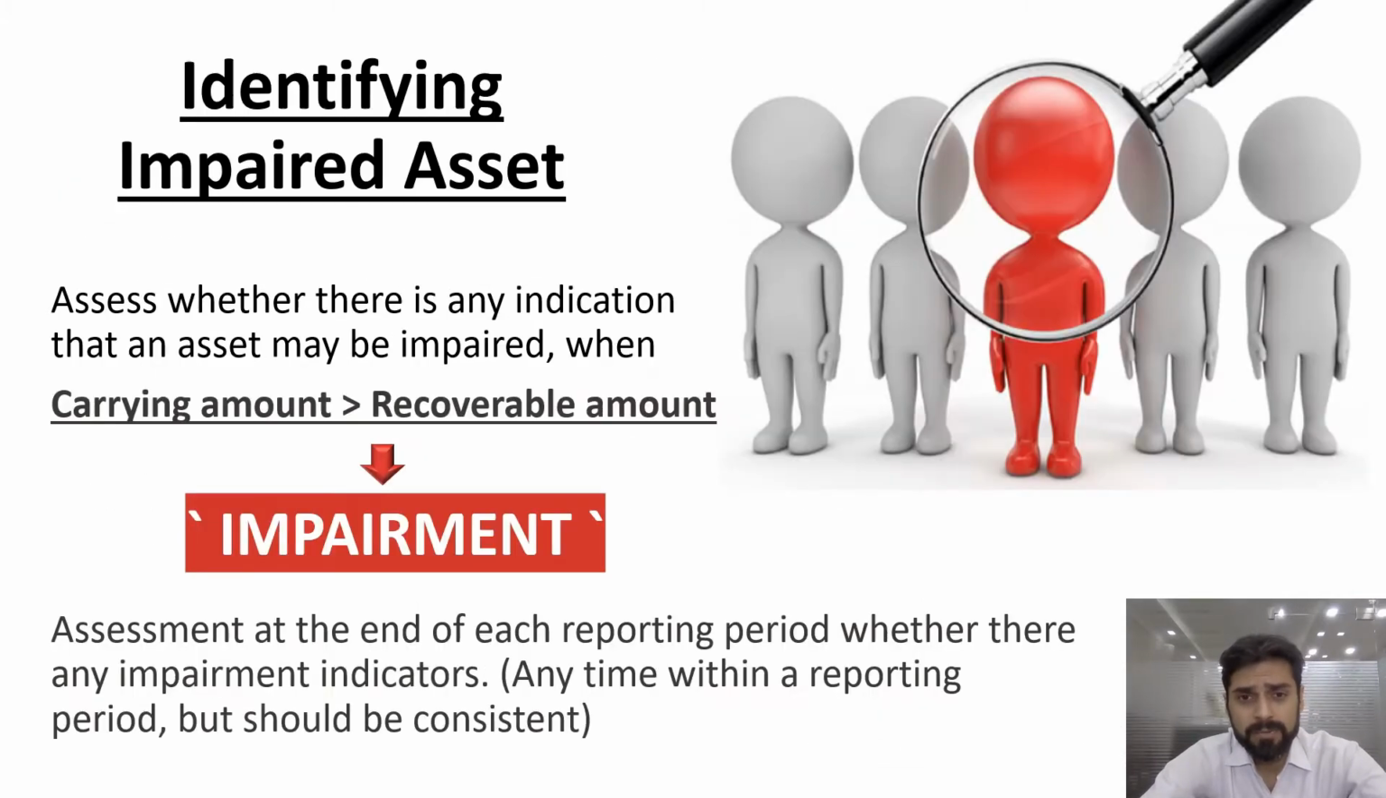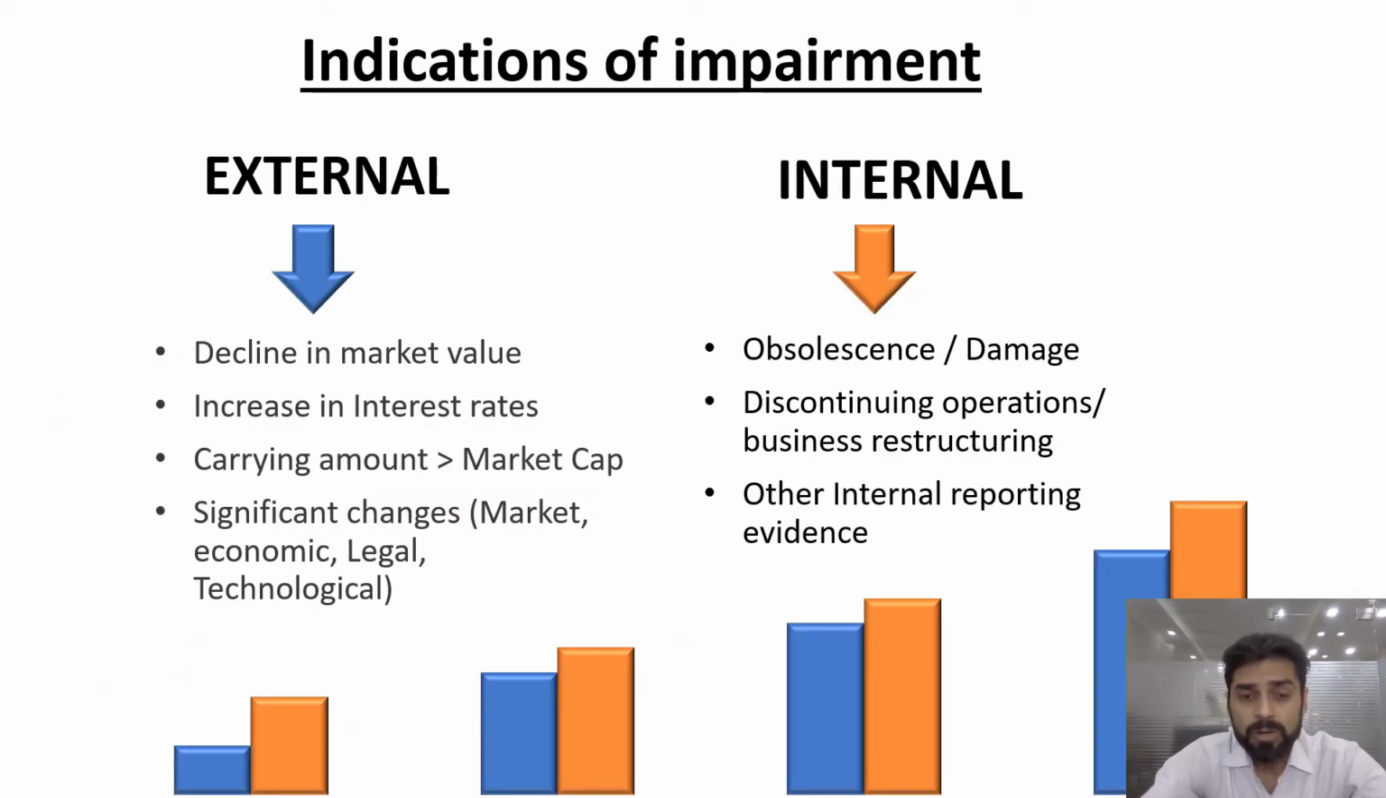Then moving further, first of all we have to identify whether the asset is impaired or not. So for that we will compare the carrying amount with the recoverable amount. If the carrying amount is higher than the recoverable amount, that means there is a need to book an impairment. So impairment testing has to be done at each reporting period. For some of the assets it has to be done annually, or in case some event has triggered the impairment testing. So these are the indicators for impairment testing.